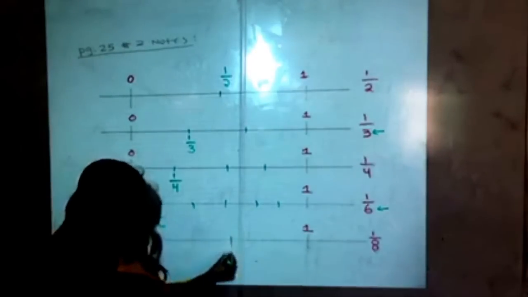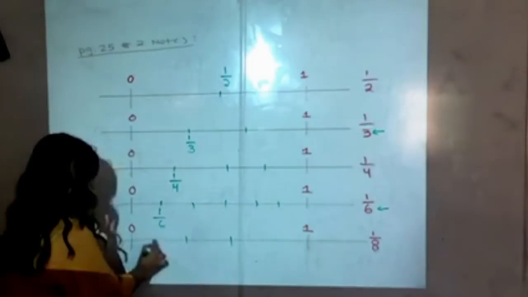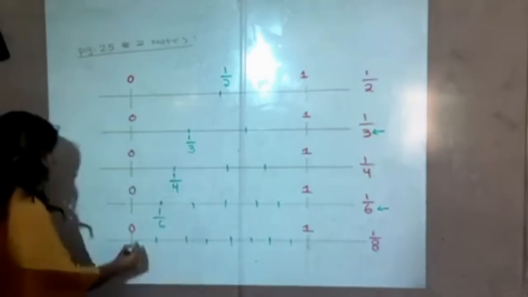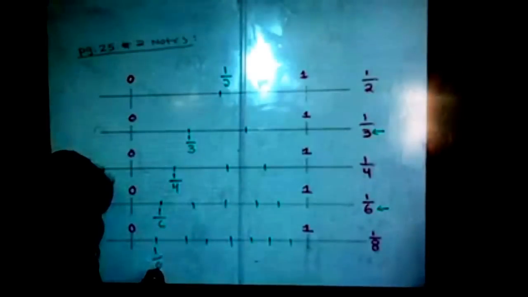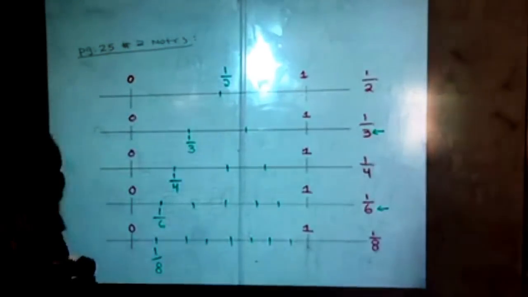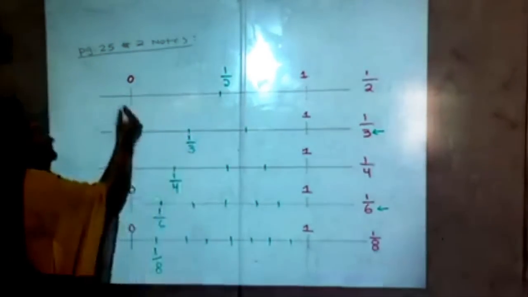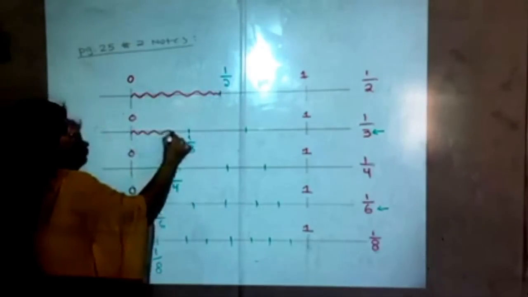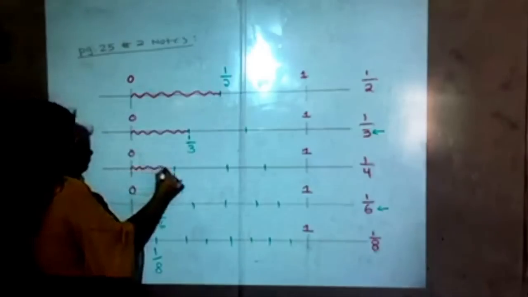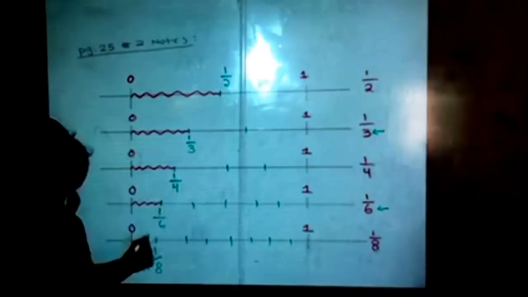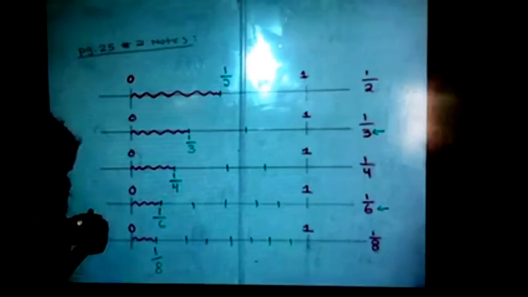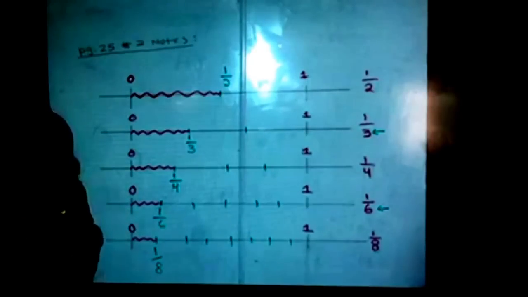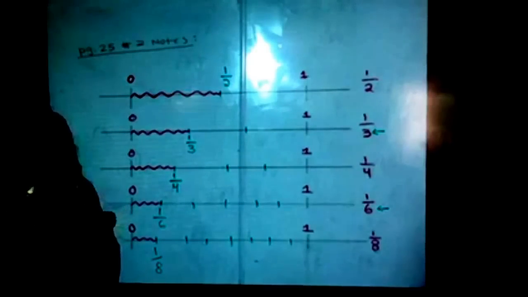1/8. Last part. You should be doing these on your own now. Here we have 1/8. Just so you're able to see it, I'll use a red marker with the bar. So here we have 1/2. Here we have 1/3. Here we have 1/4, 1/6, and 1/8. There is a very, very prominent key point here that we would like you to write out on your own and come to class with that conclusion.